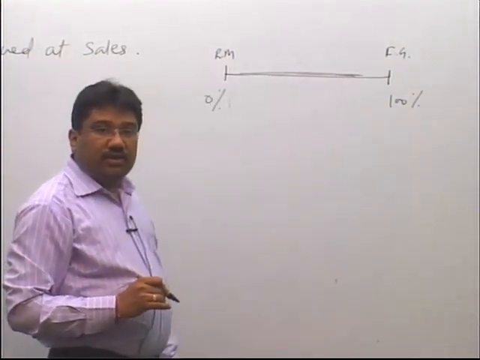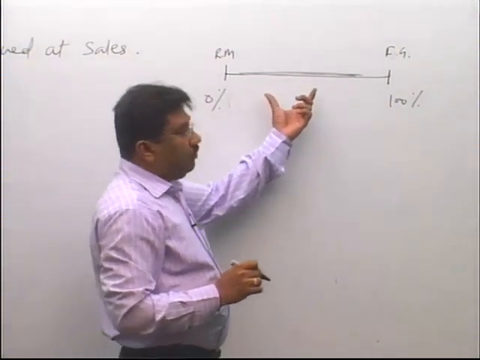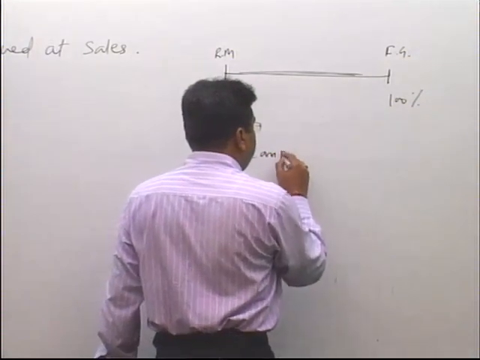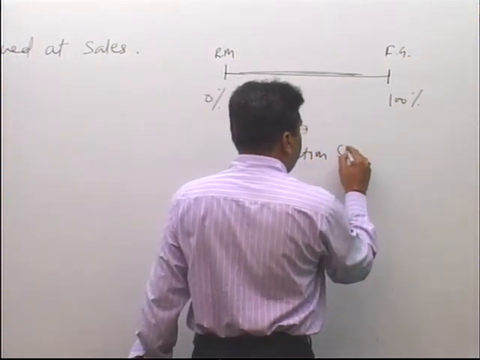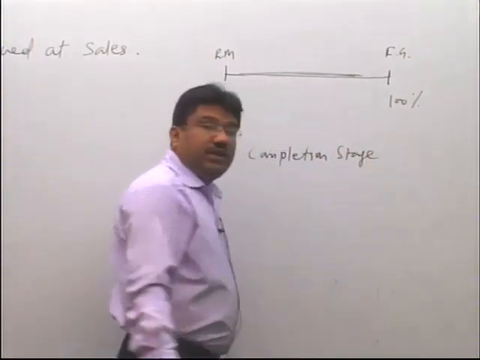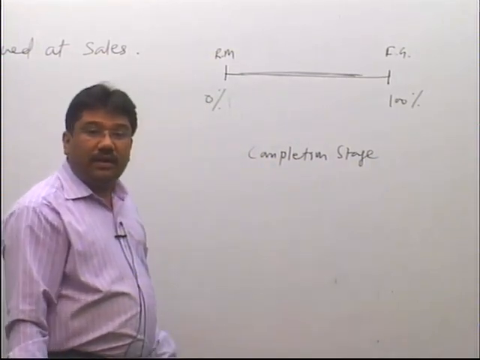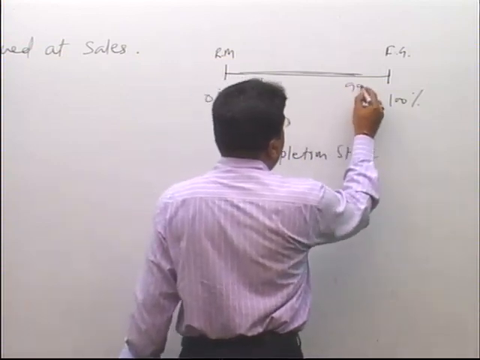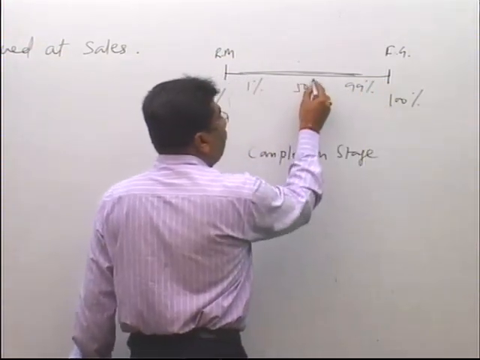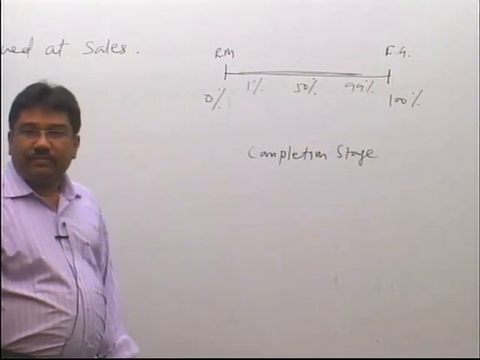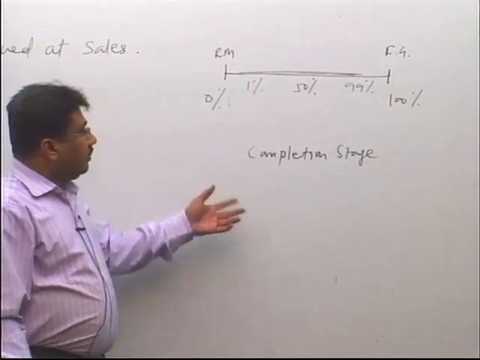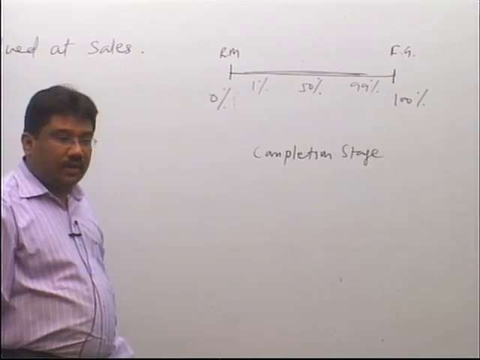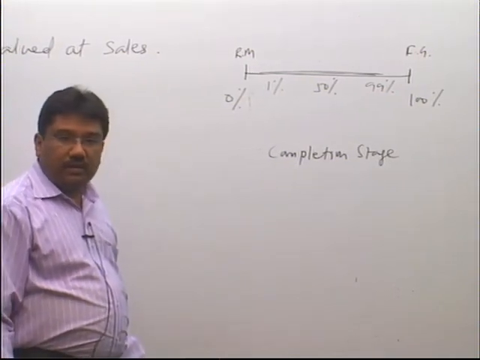Now the main question is, if it is WIP, then what is the completion stage of WIP? Completion stage means how many percent complete it is. It may be 1% complete, or 99% complete, or 50% complete. Now in this question, it is not given how many percent complete WIP is.